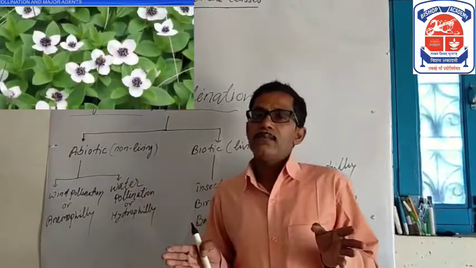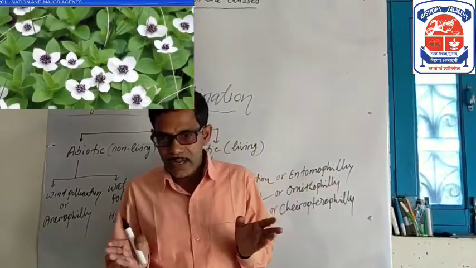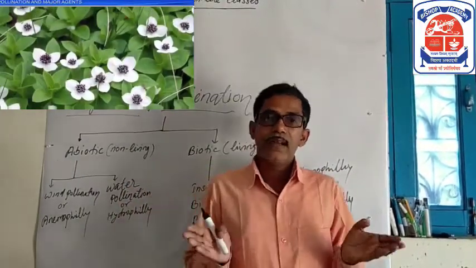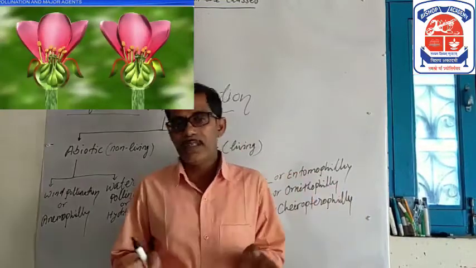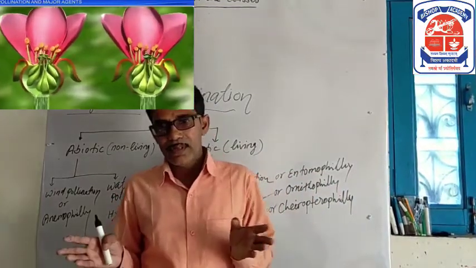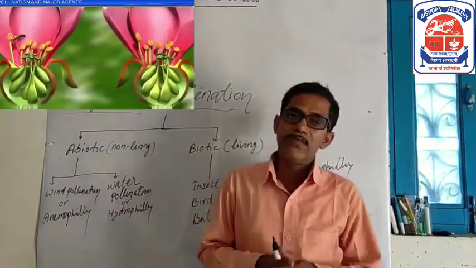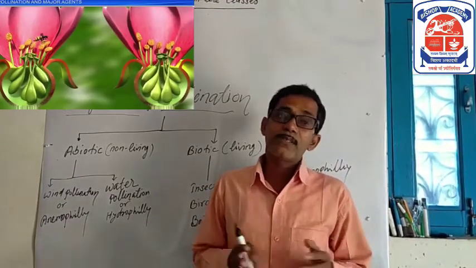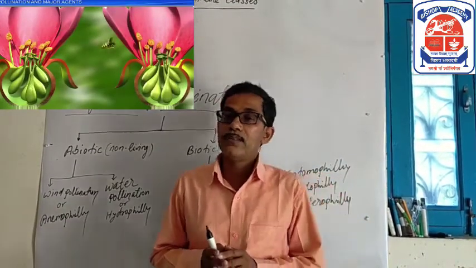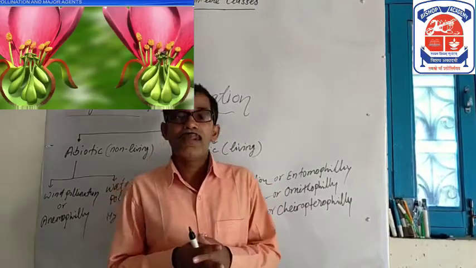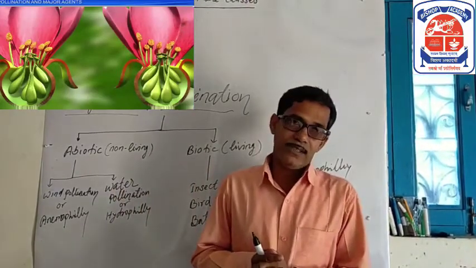Pollen grains are small, dry, lightweight, and non-sticky, and can be easily carried by the wind. Examples of wind-pollinated flowers are quite commonly found in grasses.